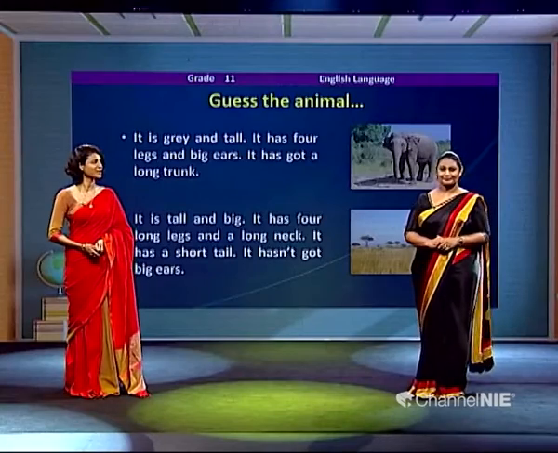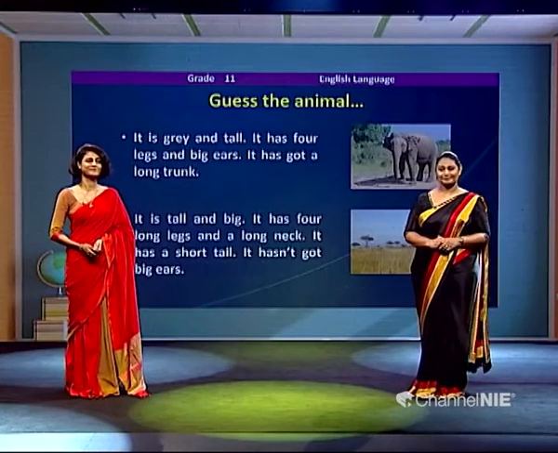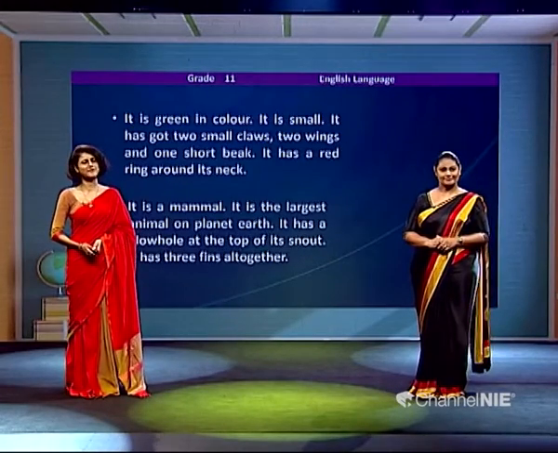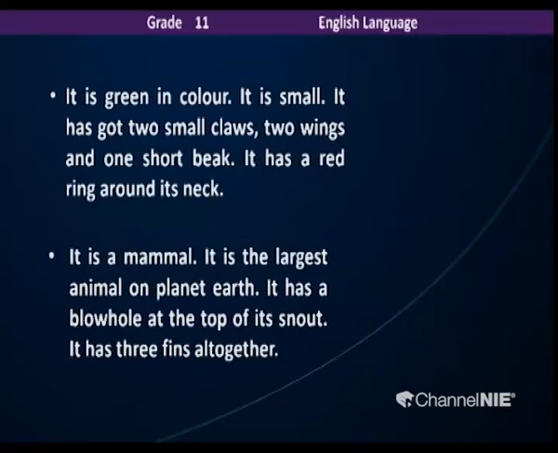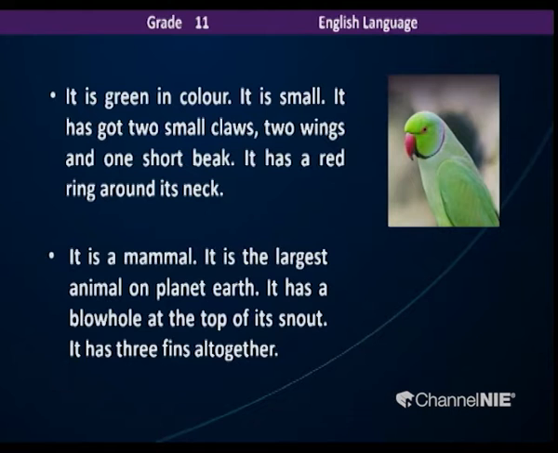So, ready for another one? Yes, I am. So, next we have, how about this one? It is green in color. It has got 2 small claws, 2 wings and 1 short beak. It has a red ring around its neck. Definitely the parrot. It is the parrot. Do you love parrots? I love parrots. Okay, same here. So, here we go.